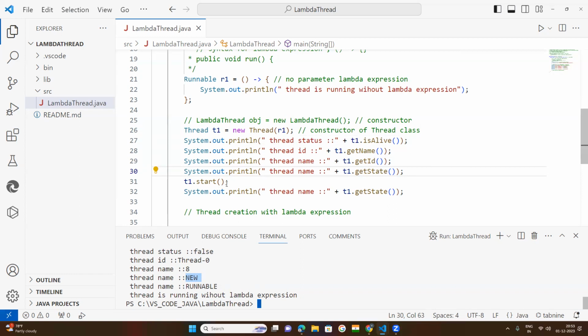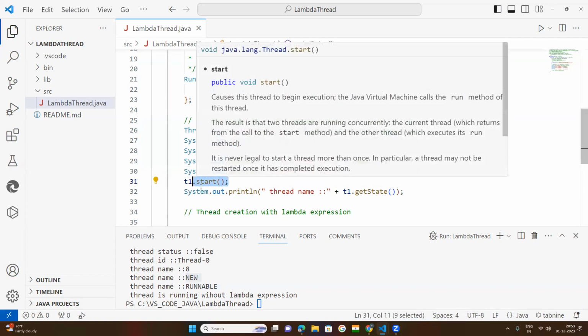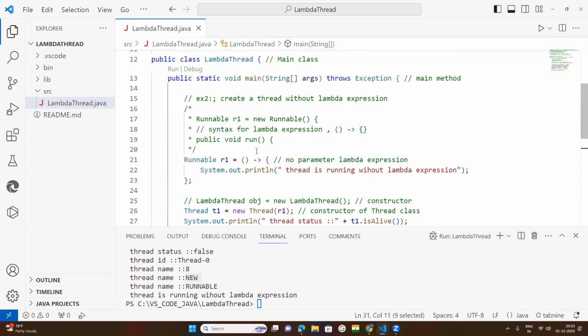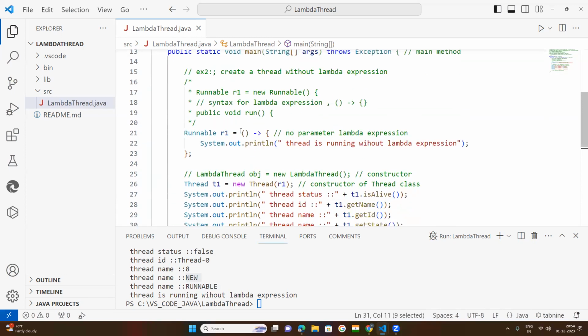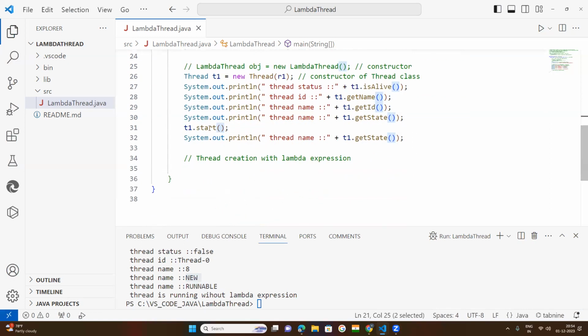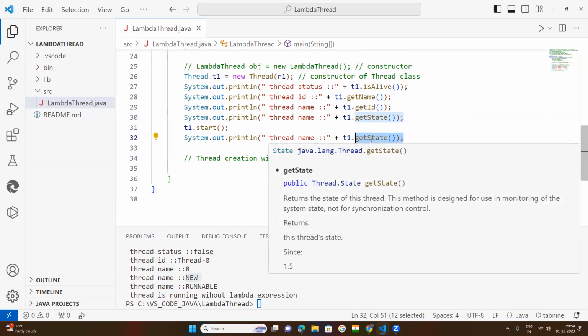And whenever the thread is started with the start method of the Thread class, which is a built-in method, the start method immediately looks for the run method. The run method starts from here, and whatever instructions and statements are under it will be executed. So whenever you want to check the getState of that thread after the thread is started, you will get this